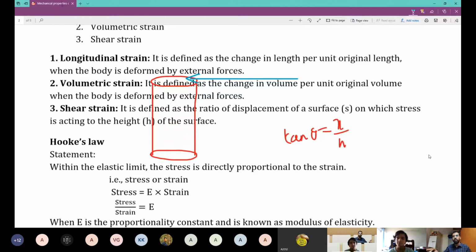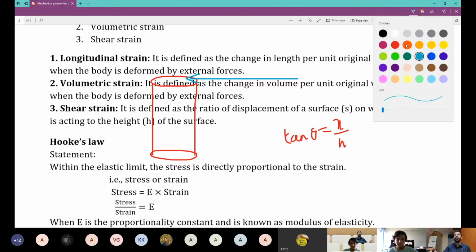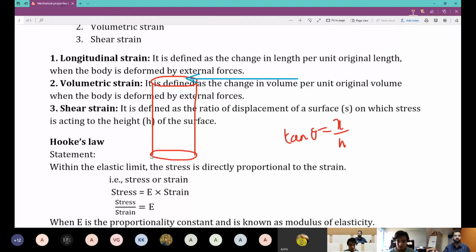Now, if that is the applied force, how do you expect a change of shape? Increase in length, case 1, decrease in length, case 2, bend, case 3? What do you expect? It bends, right? So I'll write the bent part in, let's say, not so red. It's red, but not so red. So this is the bent part. Can you see the difference of color?